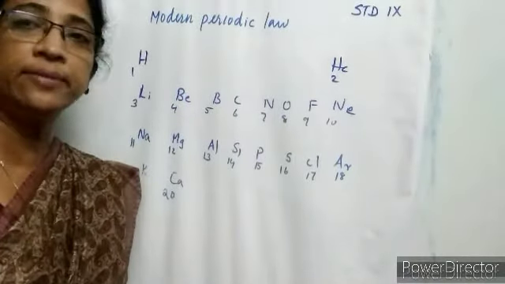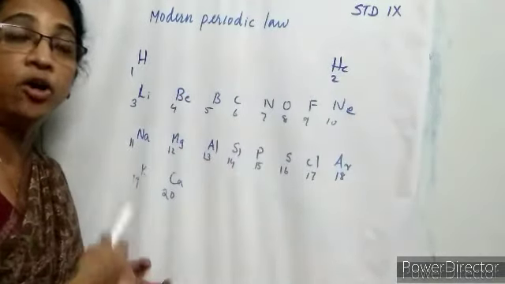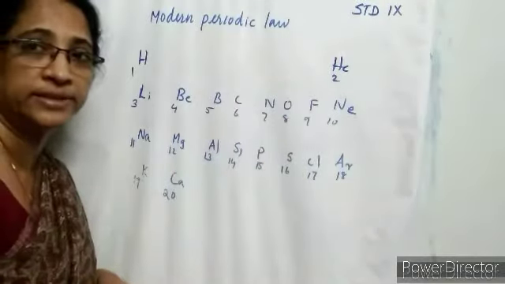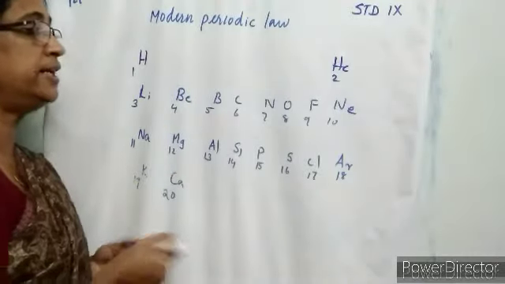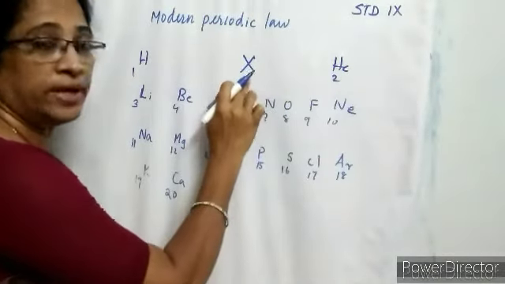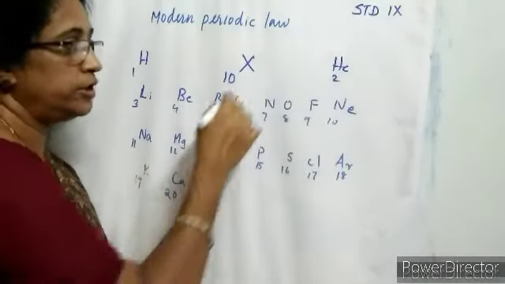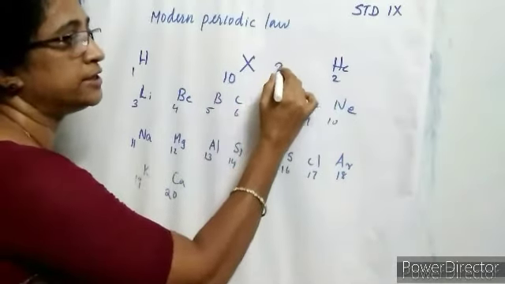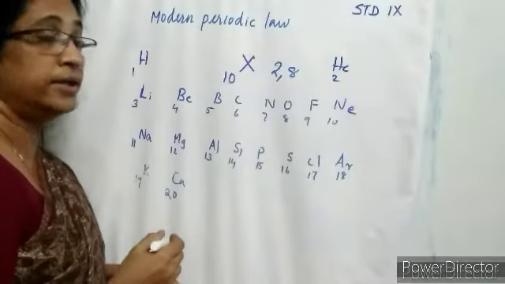Next we are discussing period and period number. We know that the modern periodic table contains 7 periods. The horizontal rows are called periods. Suppose an element with atomic number 10 is given to you. Let us take the element as X with atomic number 10. We are going to identify the period number. For that we have to write the electronic configuration, 2, 8. First shell 2 and the balance 8 electrons are in the second shell.